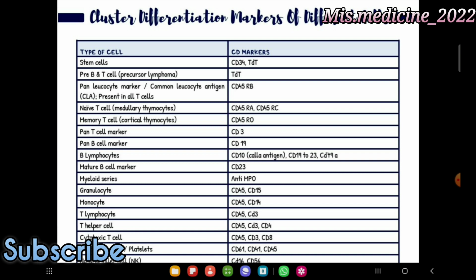B lymphocyte CD10, CD19, CD20, CD23 and then CD79A. Mature B cell marker CD23, myeloid series anti-MPO, granulocyte CD45 and CD15, monocyte CD45, CD14, T lymphocyte CD45, CD3, T helper cell CD45, CD3 and CD4, cytotoxic T cells CD45, CD3 and CD8, megakaryocytes CD61, CD41 and the